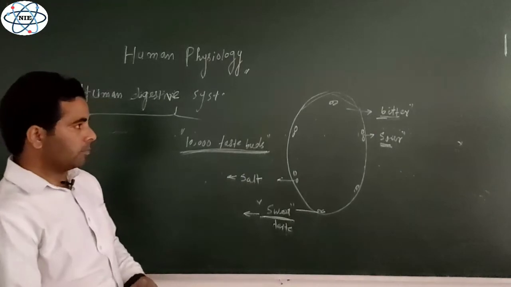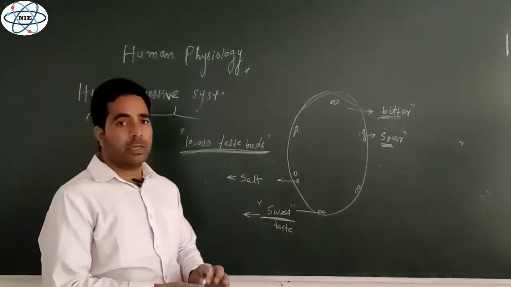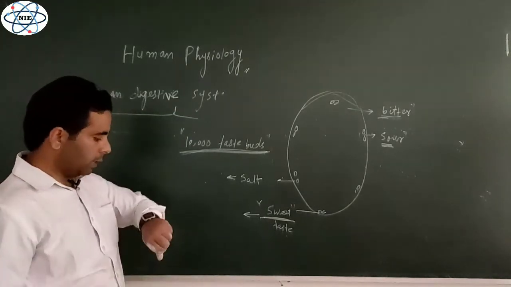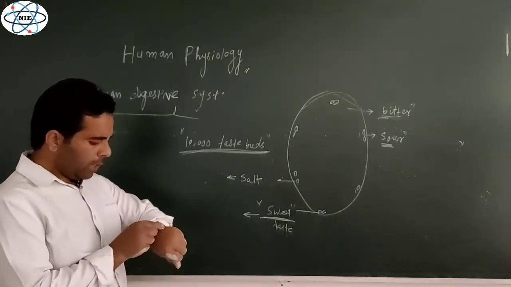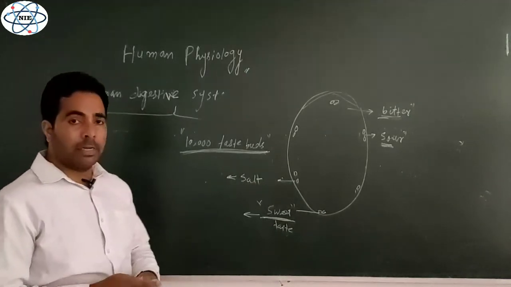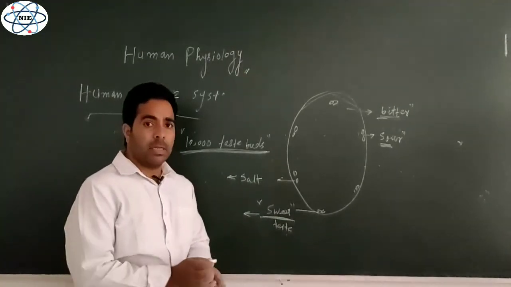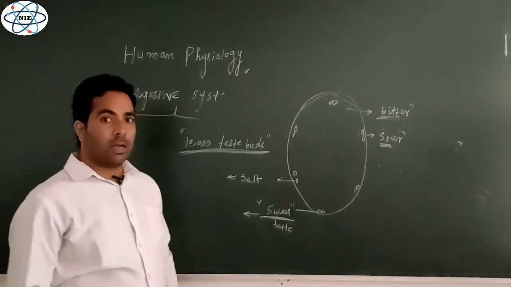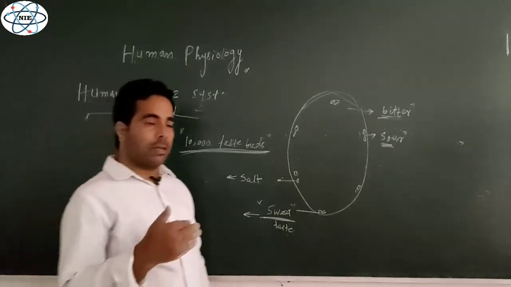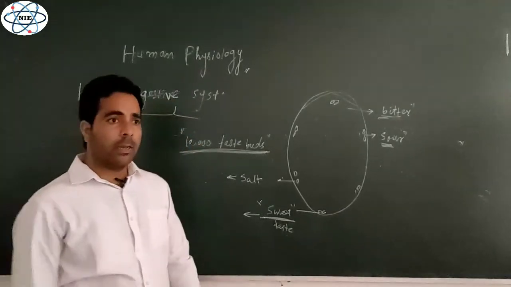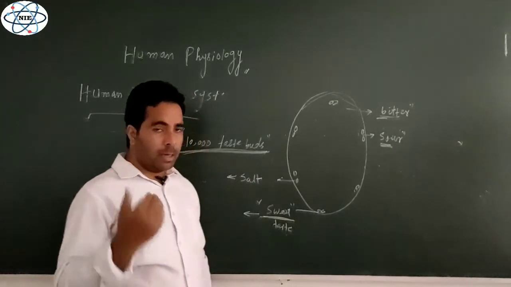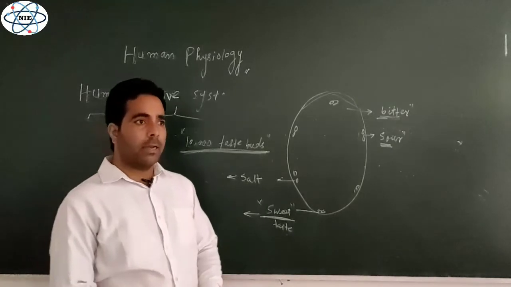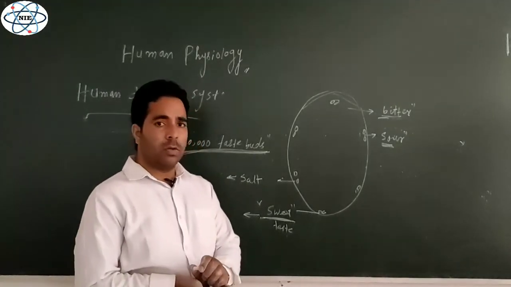So this is all about one more structure that is lying inside the buccal cavity, that's known as the tongue, right? Now we have another structure in the buccal cavity that we have to discuss, that is teeth. Teeth are very, very important structures in the buccal cavity. There are teeth on the upper jaw, there are teeth on the lower jaw, right? And in an adult human there are 32 teeth, right? And in the baby there are 20 teeth.